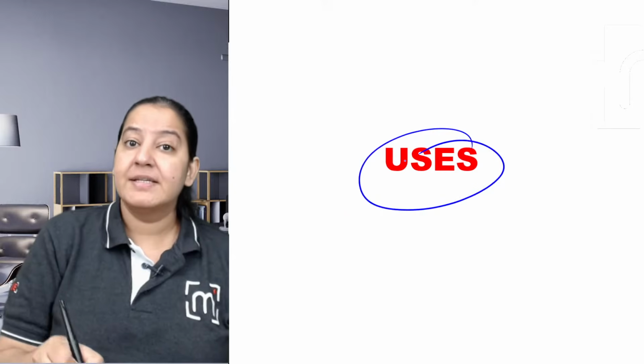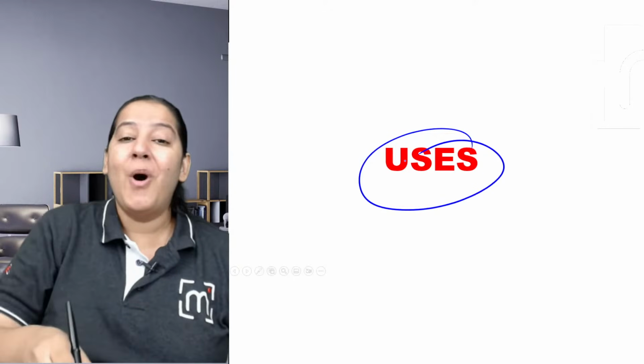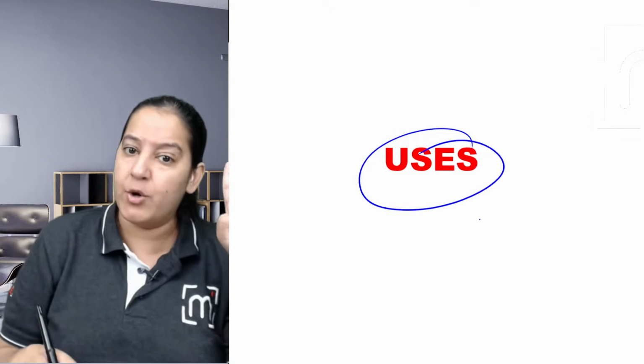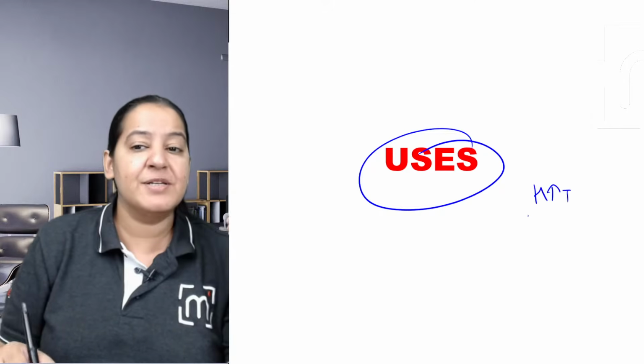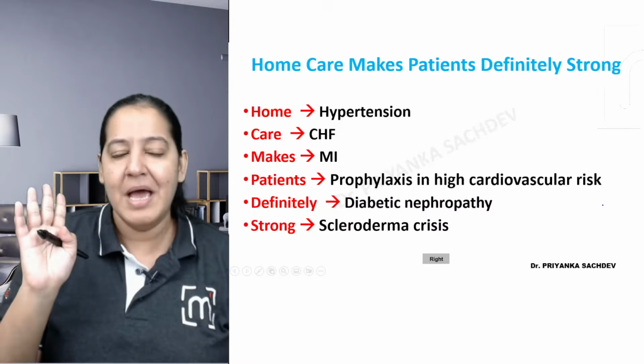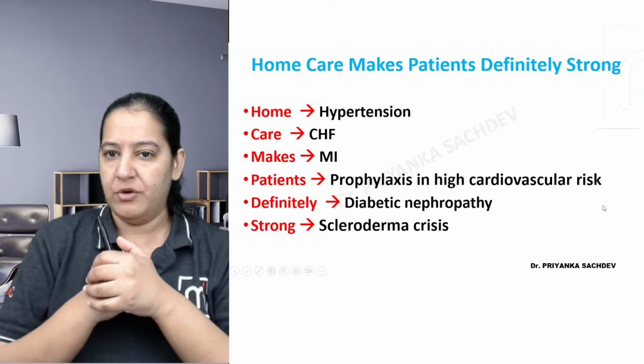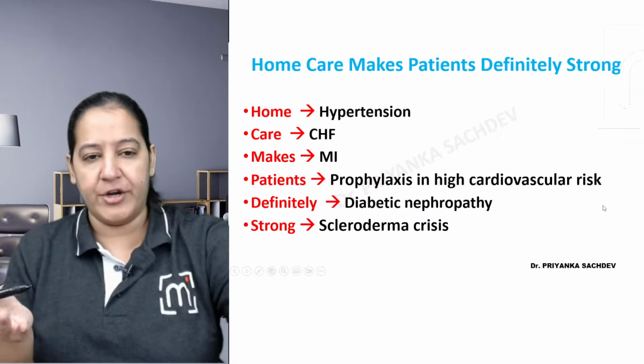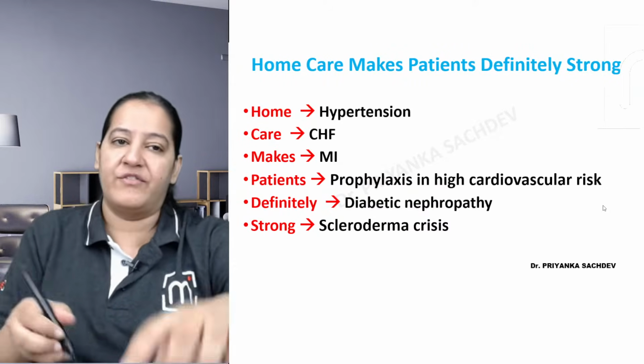Coming on the uses. I'm having a mnemonic for you. What are the uses? One use you already know, hypertension. You are giving ACE inhibitors to treat hypertension. That is one of the uses. But there are 6 uses. 1, 2, 3, 4, 5, 6. So I'm having a mnemonic for you. The mnemonic is in front of you.